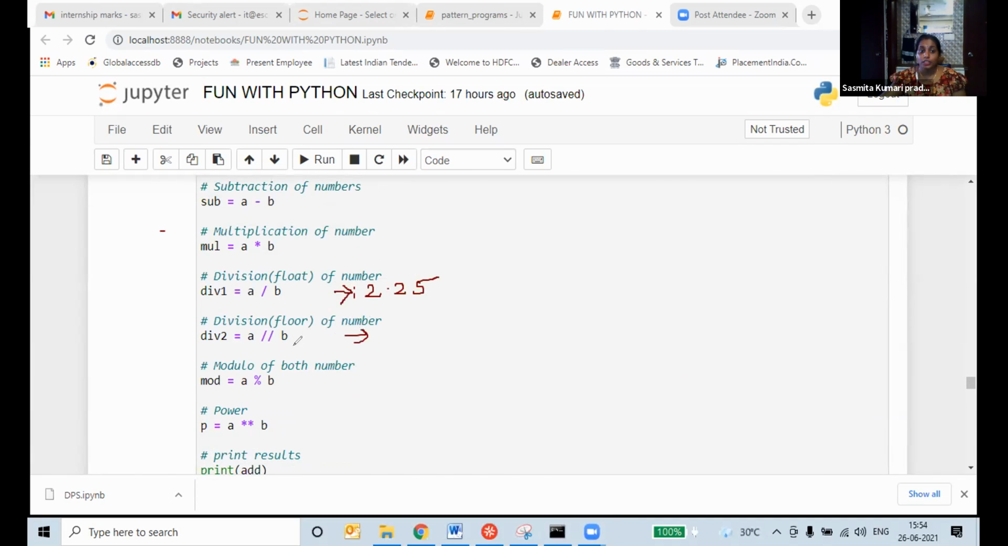Now next one. This is a new one. What is this? I will tell you. A is equal to, what is our question? In your textbook it is not there. A is equal to 9. B is equal to 4, sometimes it is required. Where it is required I will tell you. Now I want A double slash B. This is called floor division.